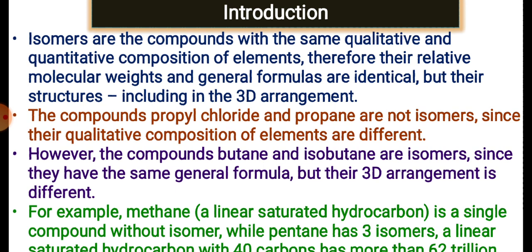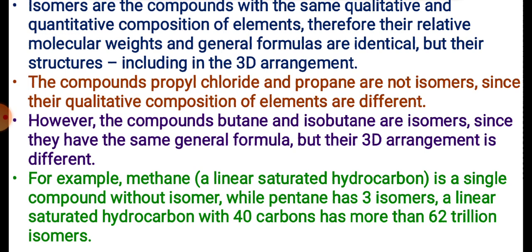For example, we have propyl chloride and propane. C3H8 is propane, and C3H7Cl is propyl chloride. They are not isomers. Why? Because in both cases the molecular formula is different. Their qualitative compositions of the elements are different, that's why they cannot be called isomers.